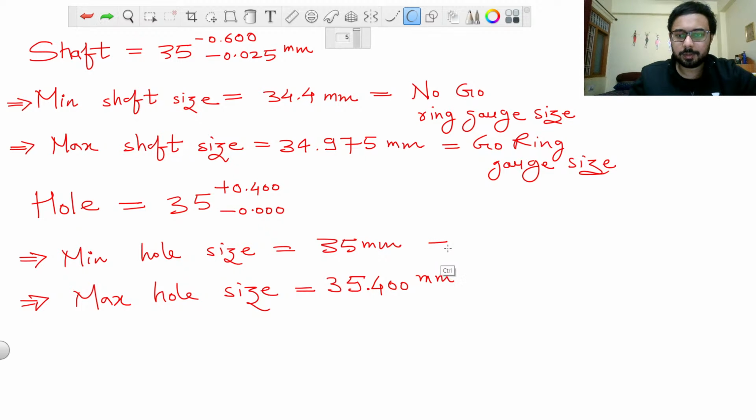And here the minimum will not be for no go, it will be for go.